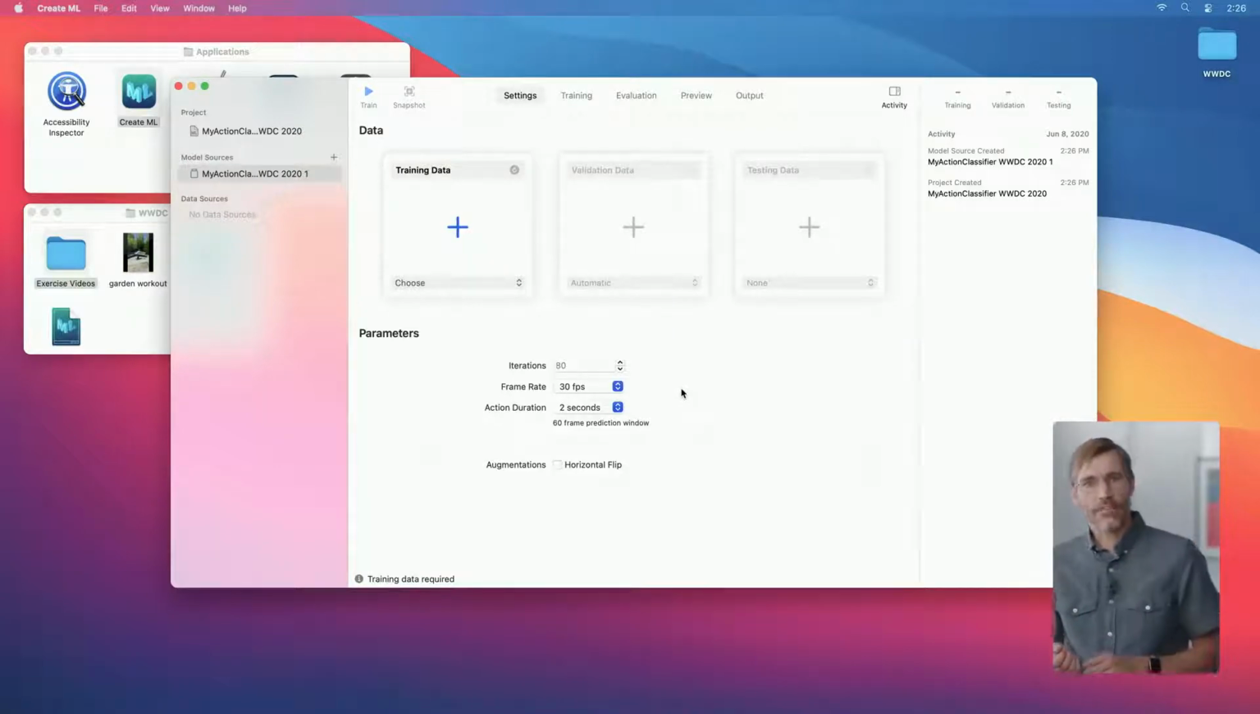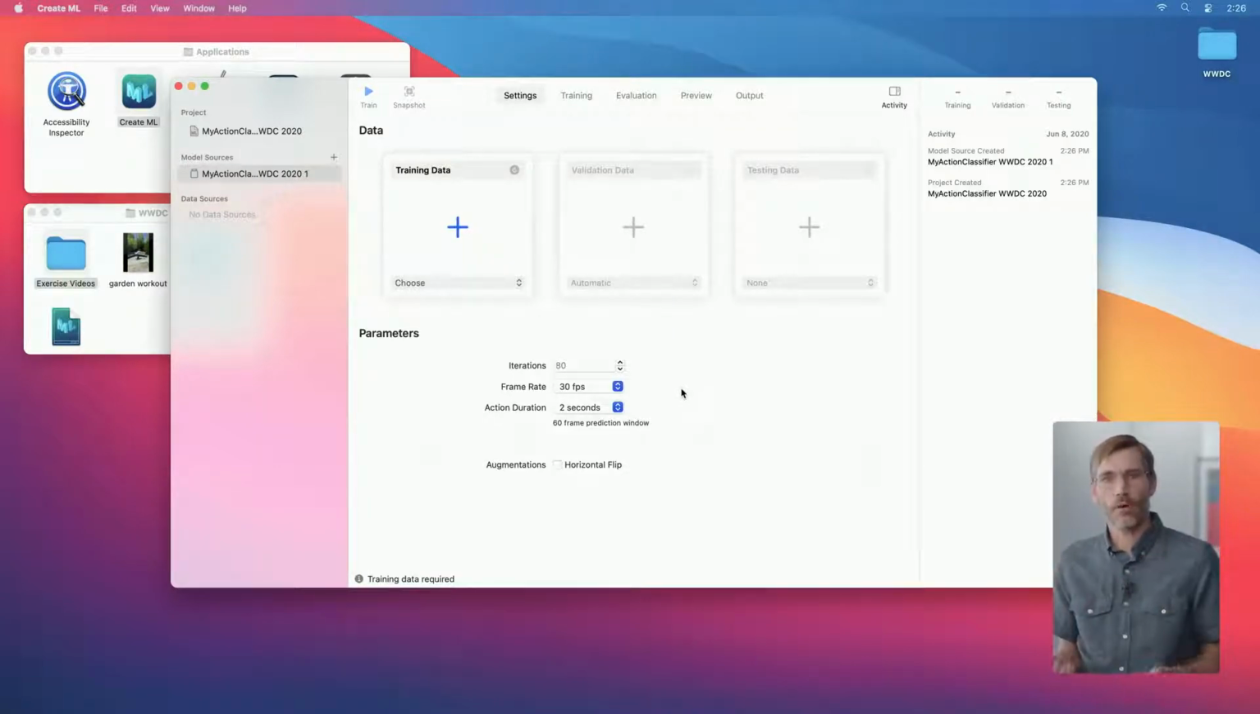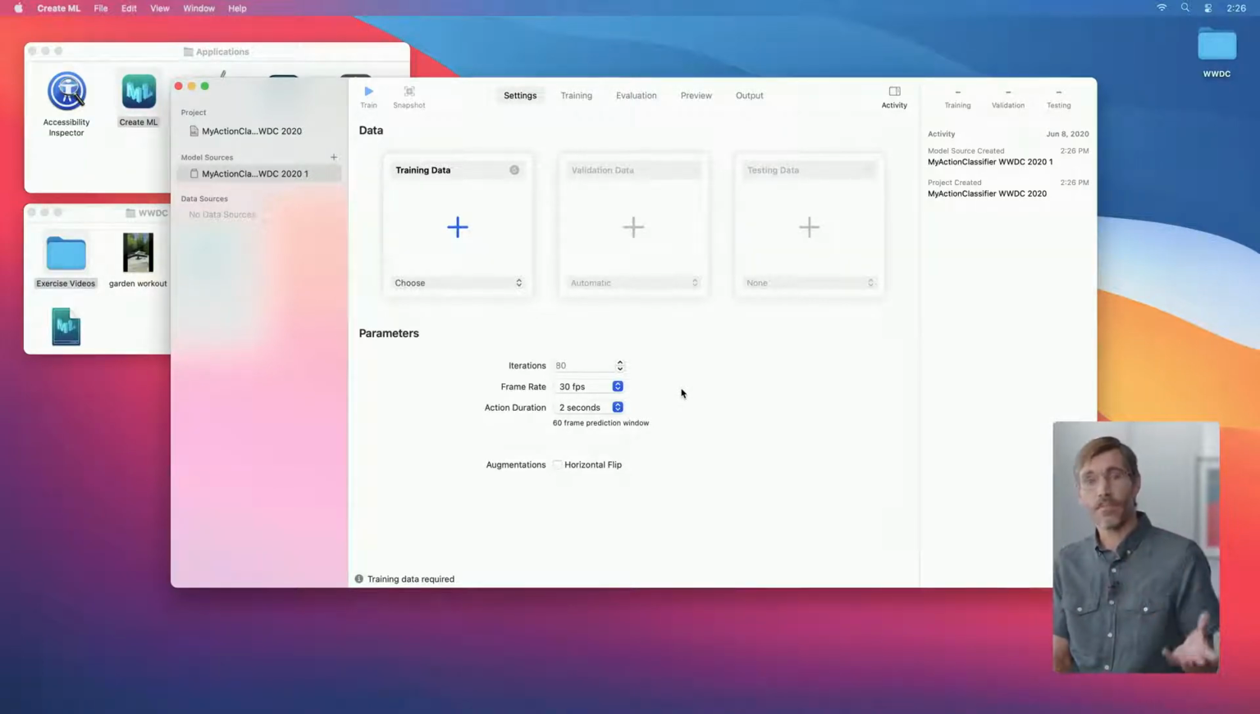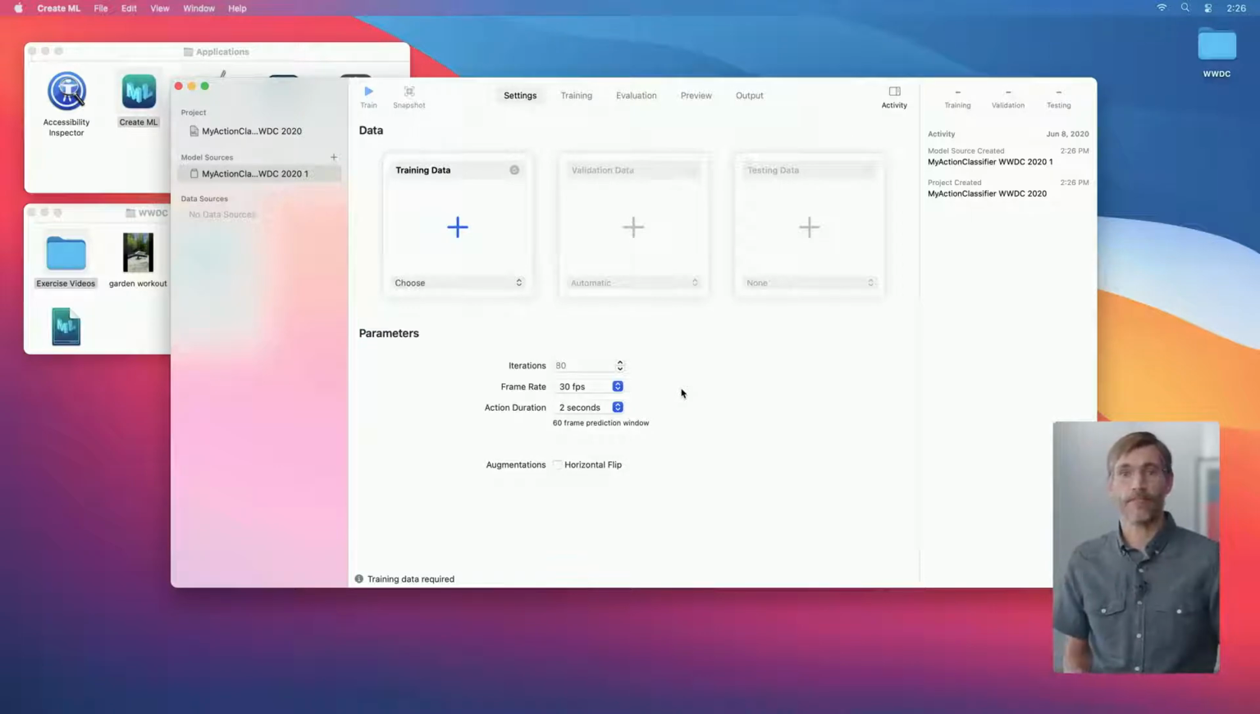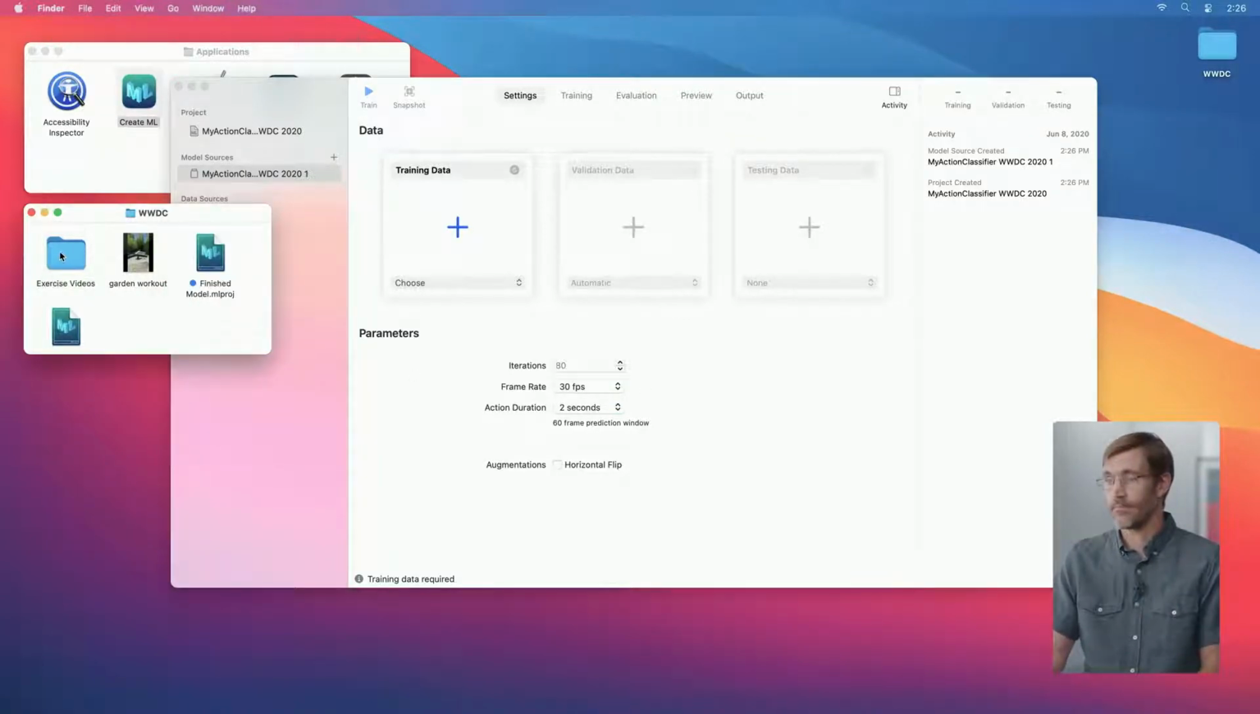Our new action classification project opens on the model source settings page. This is where we prepare for training by adding the data we captured and making some decisions about the training process. We're going to need to drag the folder of videos that we already prepared into the training data source. Let's take a look at that now.